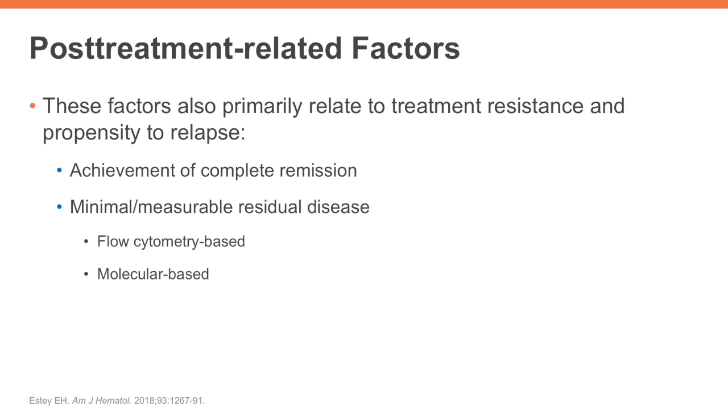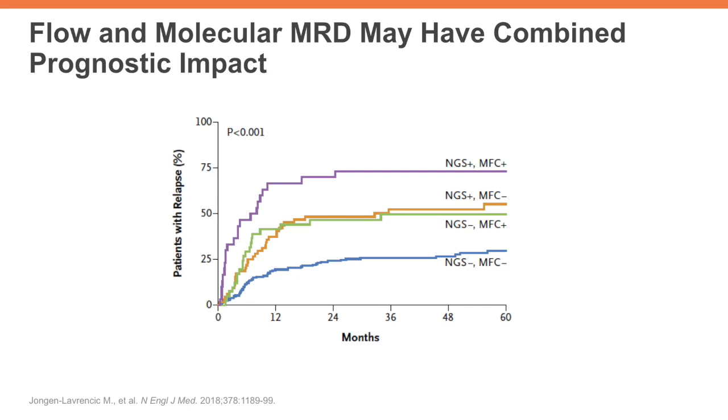Further evidence of the increasing importance of MRD in AML is shown in the most recent ELN 2017 guidelines, where MRD negative complete remission is now included as a separate response criterion. Furthermore, it is becoming apparent that there is potential role for combining both flow and molecular MRD data to have a combined prognostic impact in determining outcomes for patients with AML.